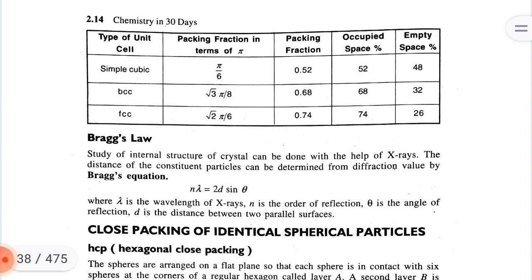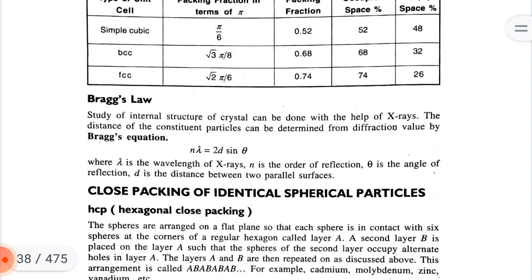Simple cubic has packing fraction in terms of pi as pi/6. Packing fraction of simple cubic is 0.52. Occupied space by simple cubic is 52%. Empty space is 48%. In BCC cell, packing fraction is square root 3 pi upon 8. Packing fraction of BCC is 0.68. Occupied space is 68%. Empty space is 32%.